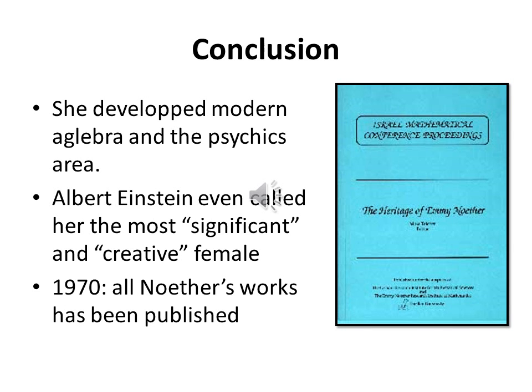In conclusion, she developed modern algebra and the physics area, and Albert Einstein even called her the most significant and creative female in the mathematics world. And in 1970, all of Noether's work was published. So you can see that she was able to make her name and her reputation, even if she was a woman in the field of mathematics.